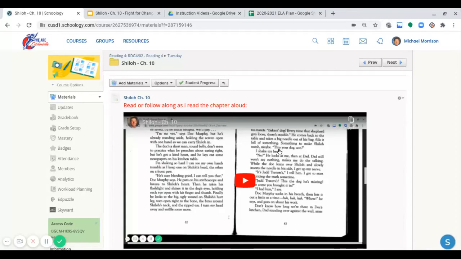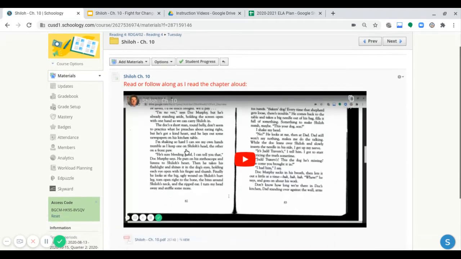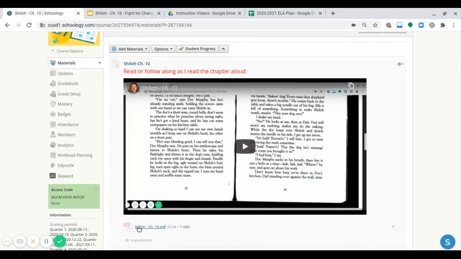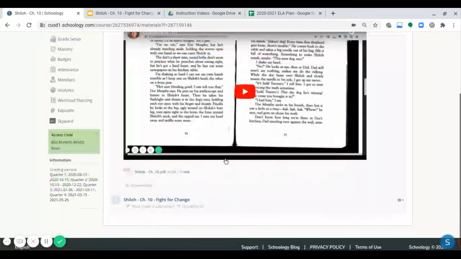Here are our instructions for today's lesson. Today we're doing Shiloh chapter 10. So, first thing you'll do is we will read Shiloh chapter 10, obviously. As always, you can download it, read it independently, or you can follow along as I read the chapter aloud. Okay, so that's step one.